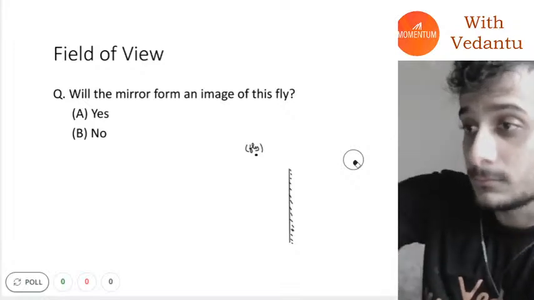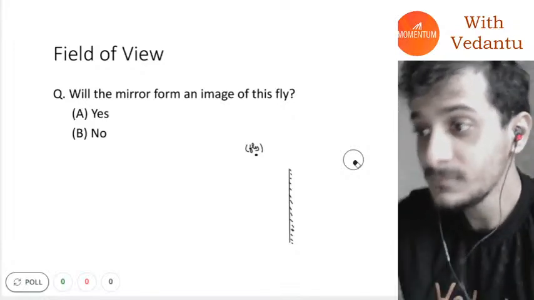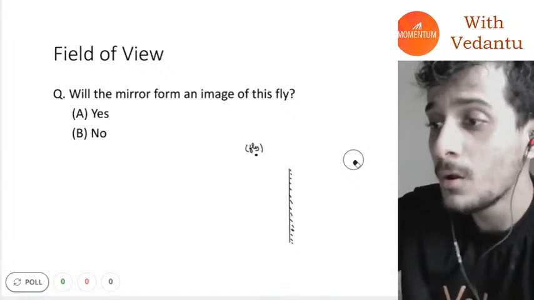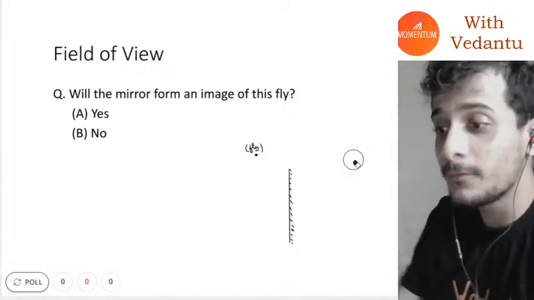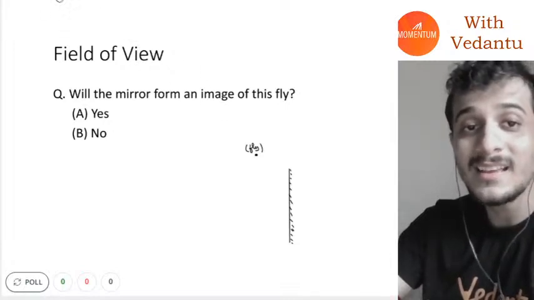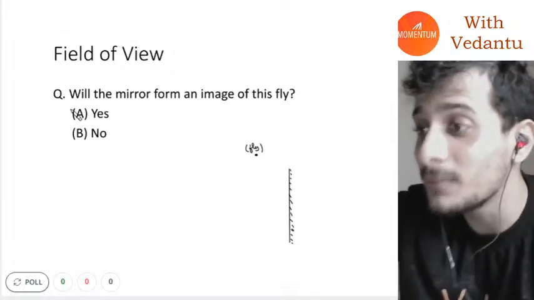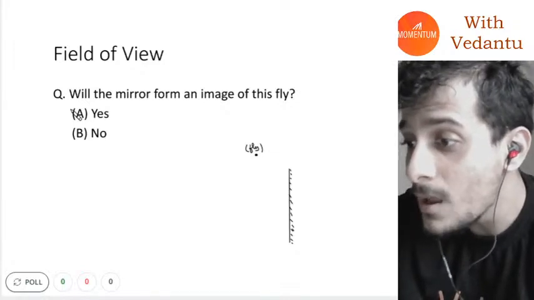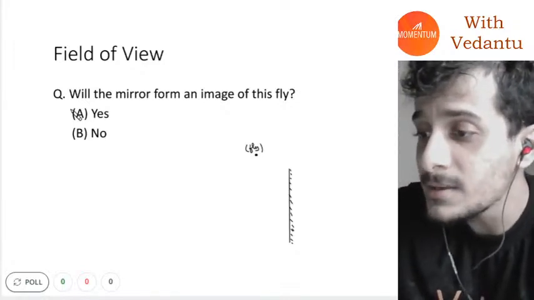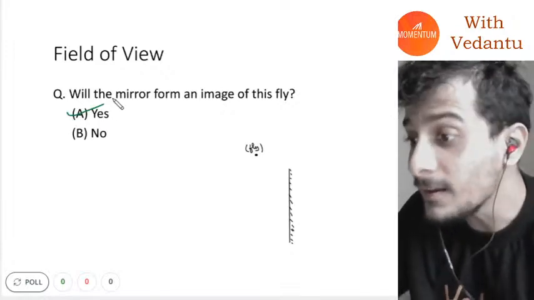Tell me, will the mirror form an image of this fly? And the correct answer is yes, guys. The mirror will form an image of this fly. That is exactly correct.